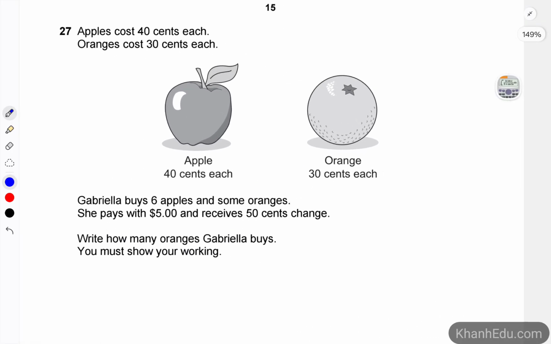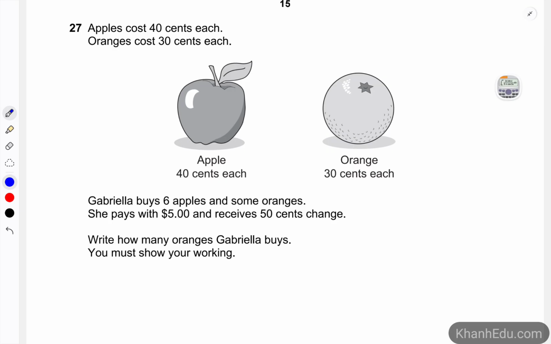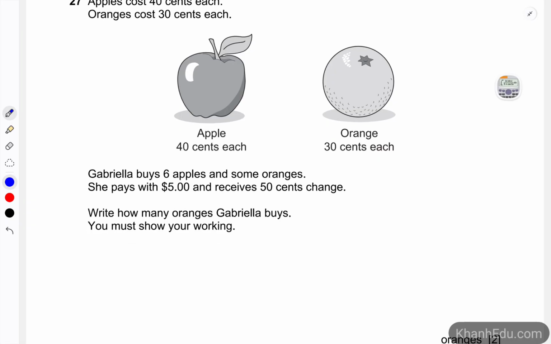All right, question number 27. Apples cost 40 cents each and oranges cost 30 cents each. Gabriella buys 6 apples and some oranges. She pays with $5 and receives 50 cents change. How many oranges does Gabriella buy? Okay, so let's see, 6 apples, and each apple costs 40 cents, plus some oranges.